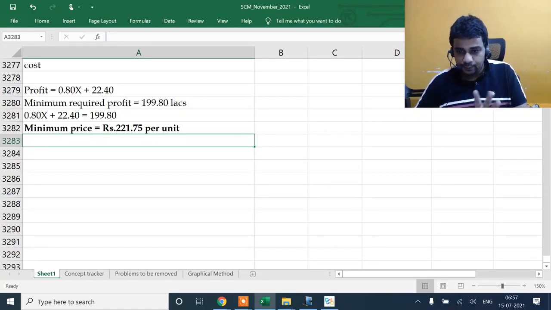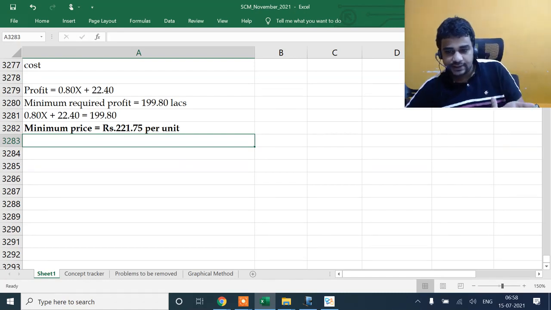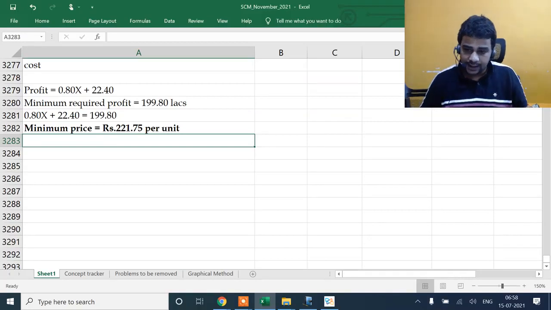Anything above 221.75 is fine because I'll earn something extra. 221.75 I'll accept if I'm going to get some future benefit. This question doesn't have any future benefit, but this is the minimum I need. If there are any future benefits, then people can even go slightly below this. That is more of a non-financial analysis, saying what future benefits you are going to get. You are going to get some huge orders in future. All that analysis needs to be done, and then you can reduce.